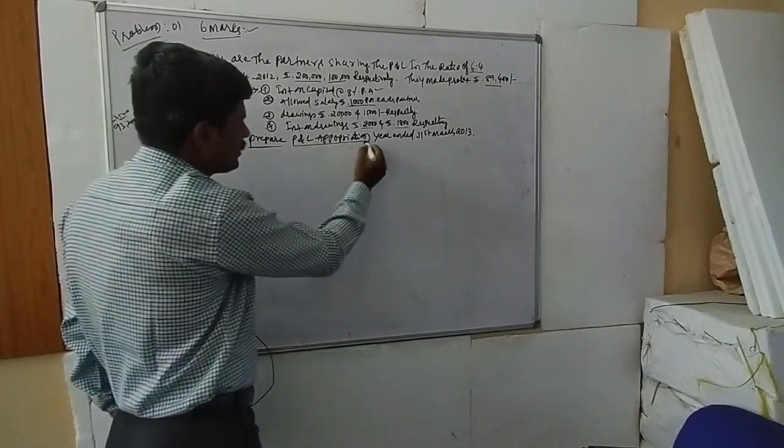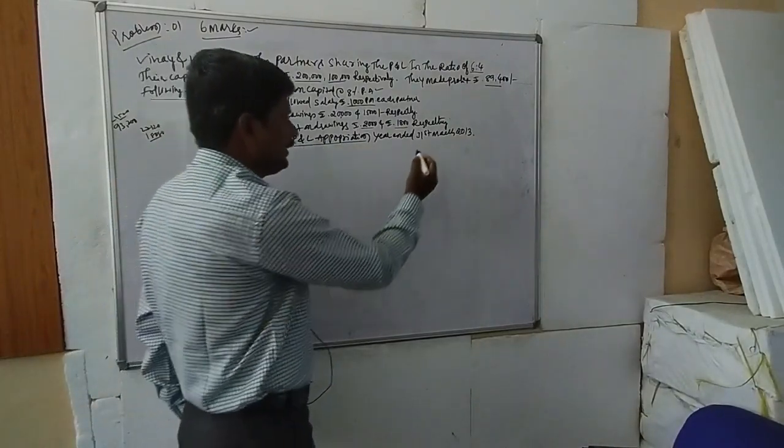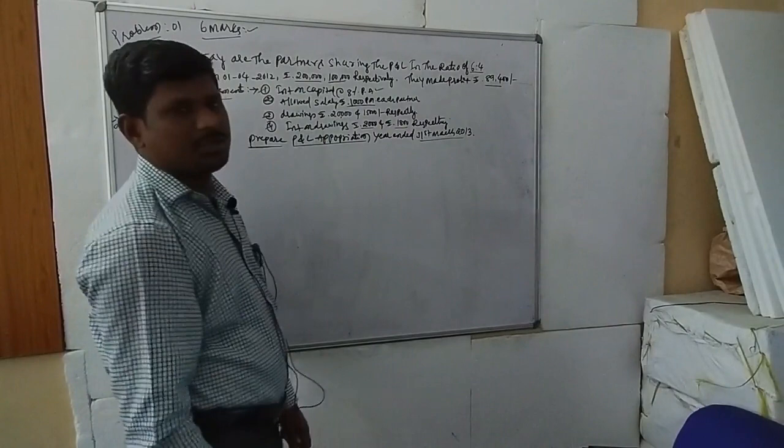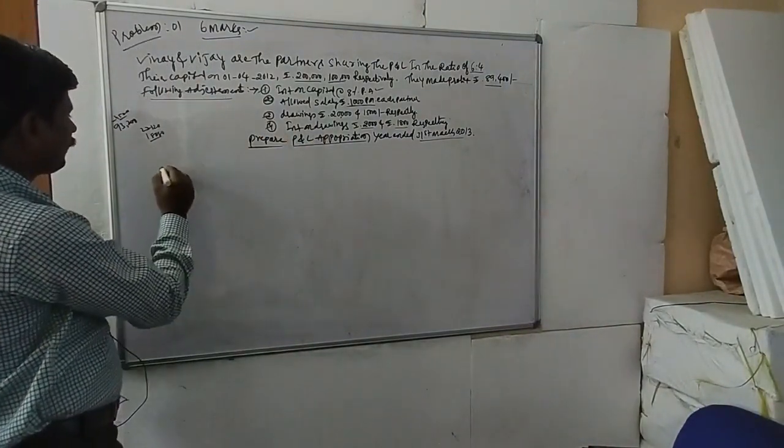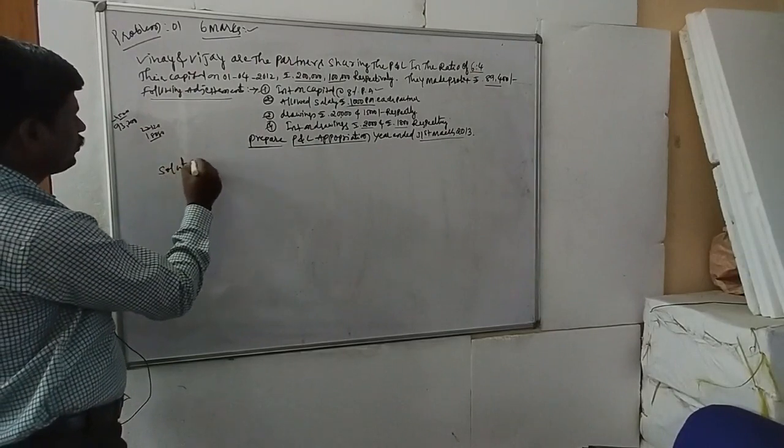Right, very simple for the preparation of the problem. Prepare the profit and loss appropriation account for the year ending 31st March 2013. Okay, the solution for the profit and loss appropriation account.